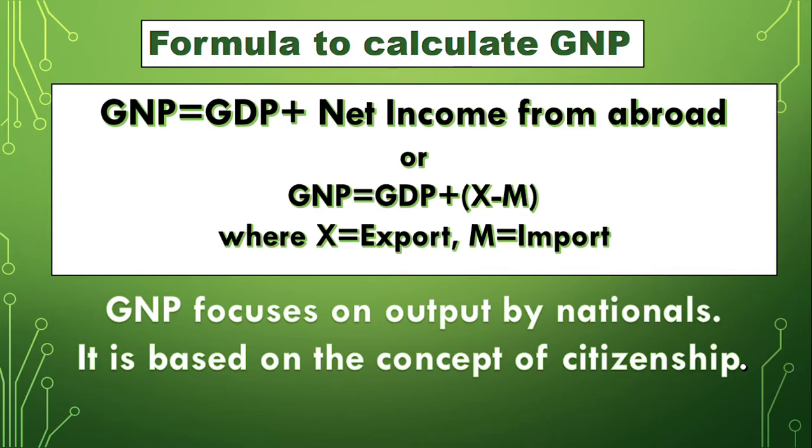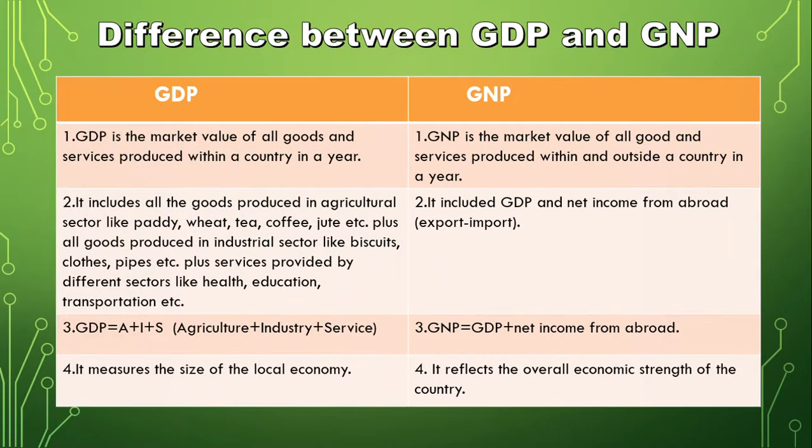So net income from abroad means the difference of export minus import. I hope you understood me. Now let us look at the difference between GDP and GNP. I request the students to find my video related to GDP, go through that video and then go through this video to find out the difference between GDP and GNP.